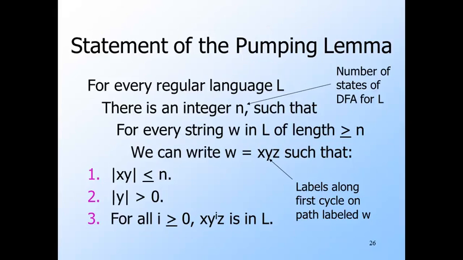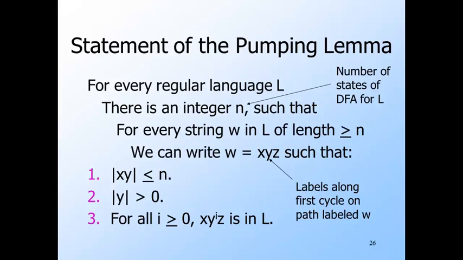First, the prefix xy of W is short. It is of length at most n. We assure that by making y be the label of the first cycle we encounter. Second, y is not the empty string. We assure this because y connects two different occurrences of the same state along the path of W. And lastly, x, y to the i, z is in L for all integers i. This statement is particularly complex because it is of the form for all, there exists, for all, there exists.